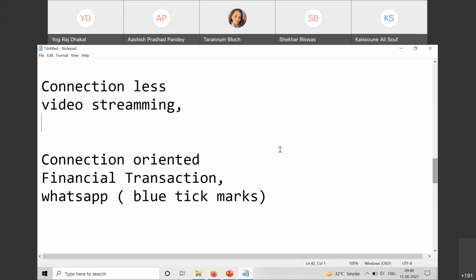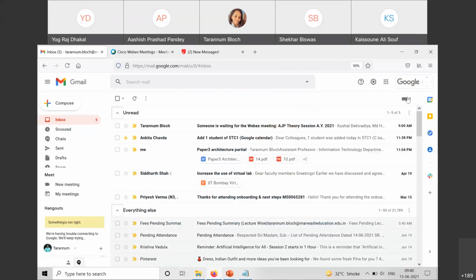What about email? Now I am asking you a tricky question. I'll tell you why it is tricky. So just give the answer: connectionless or connection oriented. Email. Connection oriented. Ashish is saying, ma'am, connection oriented. Abisha is saying, ma'am, I said connectionless. Abisha, do you know that there is a setting possible? I can change my settings and make it show whether the person has read it or not. Do you know that?